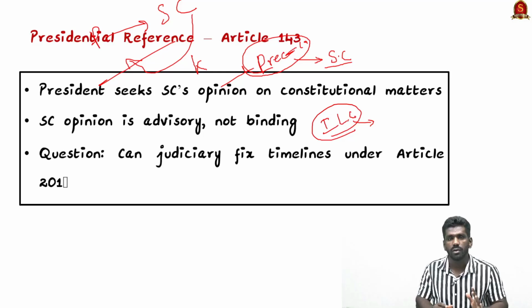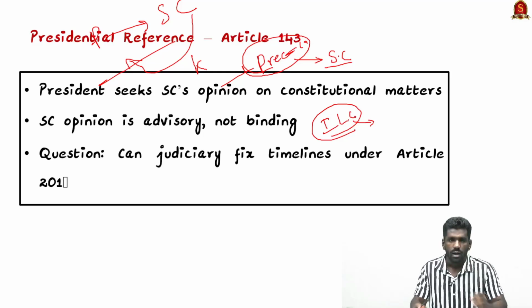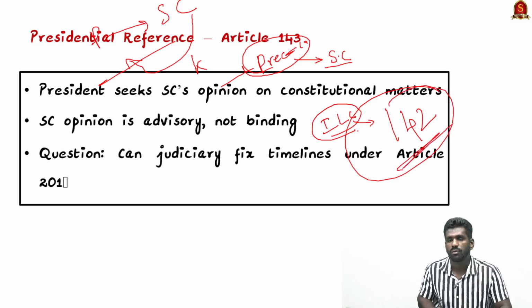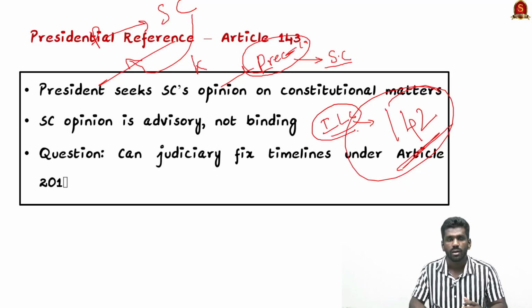So basically the advice given by the Supreme Court under Article 143 is not legally binding on the president. It is only advisory in nature. And there is another article, Article 142. Under this Article 142 only, the Supreme Court has given the judgment on fixing the time frame for the president and governor to act on the state legislature bills.